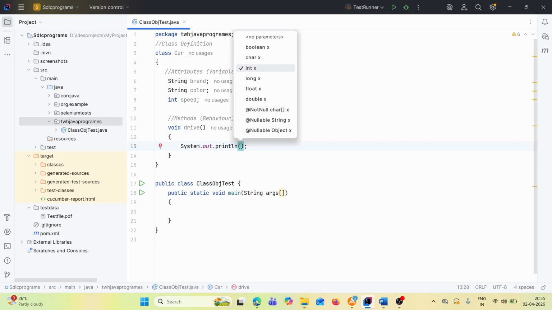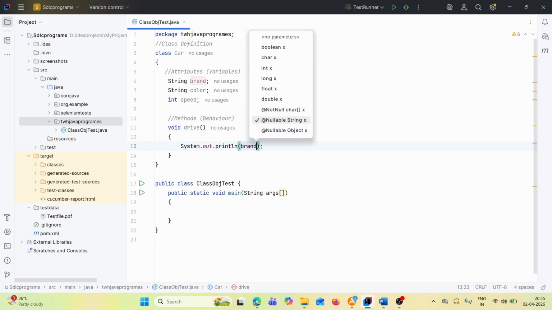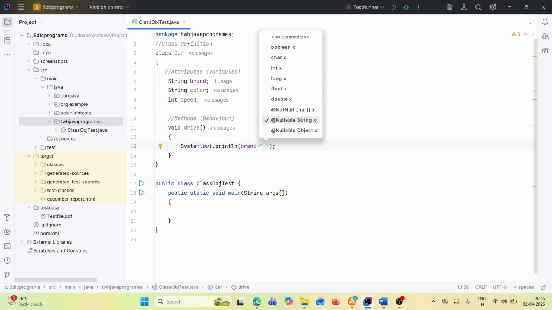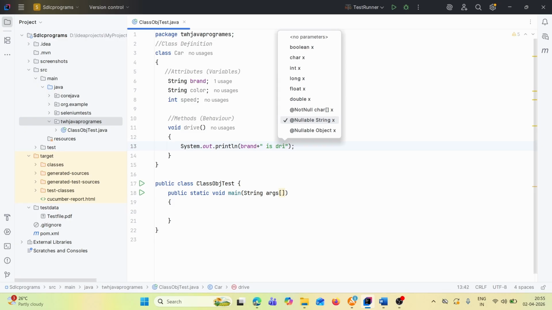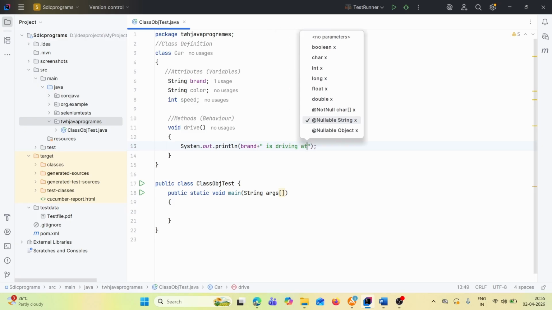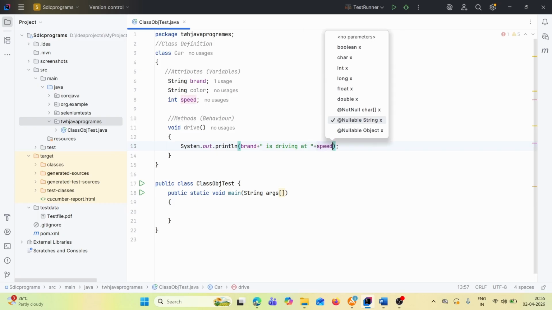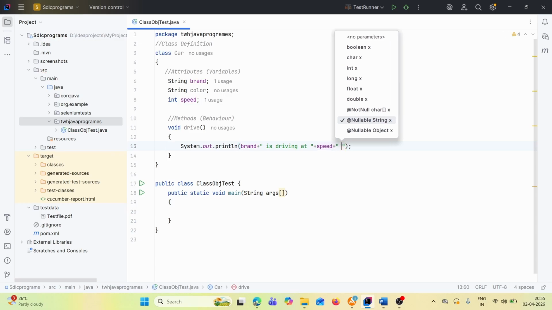What we can write is brand, plus we'll give some space, let's say " is driving at ", then plus speed, plus again some space, let's say " kilometer per hour".